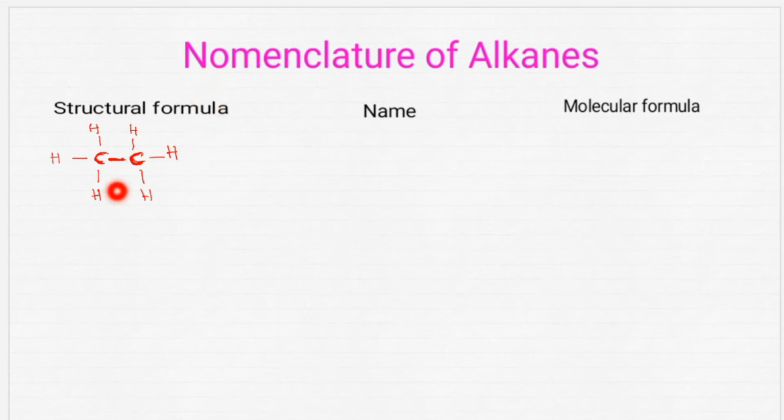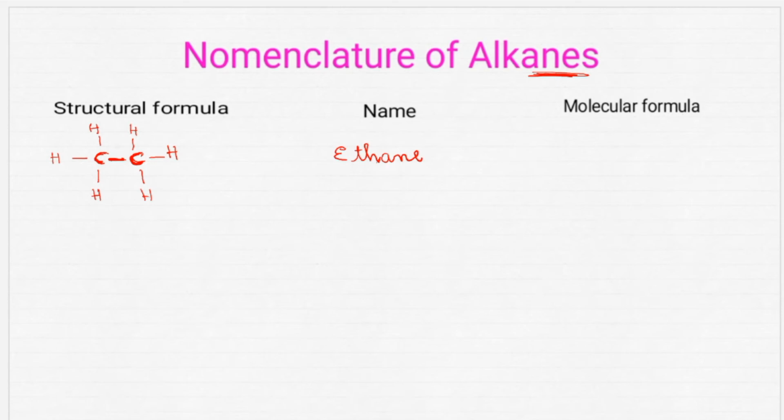Whenever 2 carbon atoms are present in the organic compound, the root word we will use is eth. Now tell me, is it an alkane, alkene or alkyne? In between the carbon atoms, only a single bond is present. So we will use the suffix ane. So write that also. So what is the name of this compound? That is nothing but ethane.